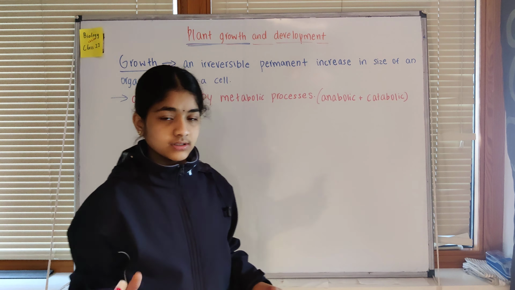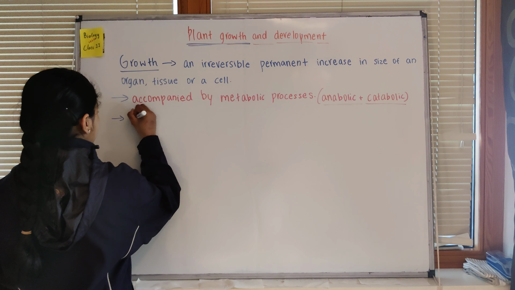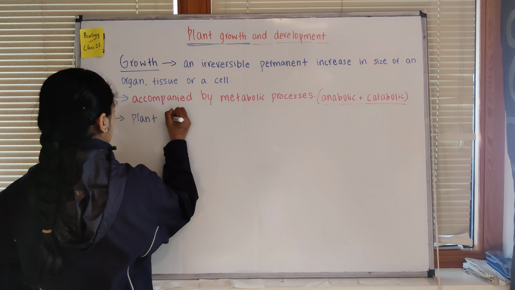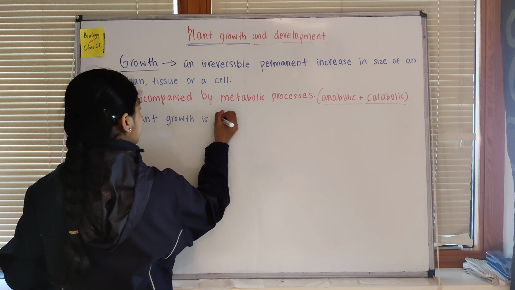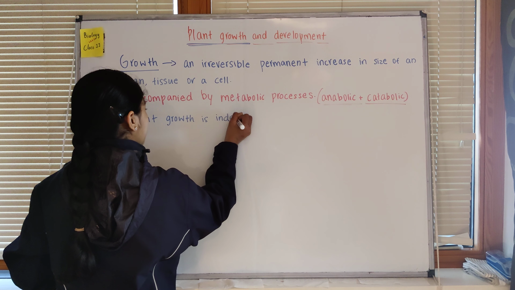Next, plant growth especially is indeterminate.